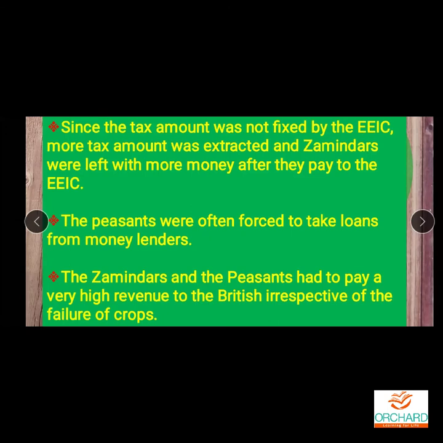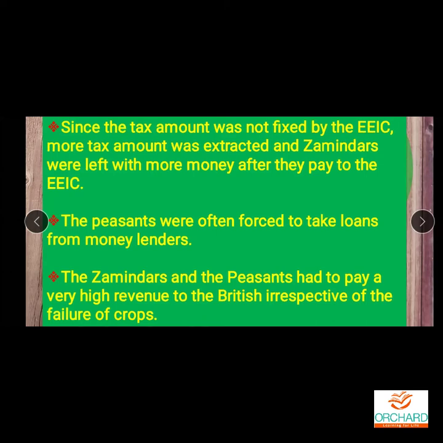This is another point. Whatever it is, the Britishers fixed an amount. Zamindars had to collect the amount and pay it, but it was a high amount. Even if it was a crop failure season, the peasants had to give, and in turn zamindars had to pay the amount to the Britishers.